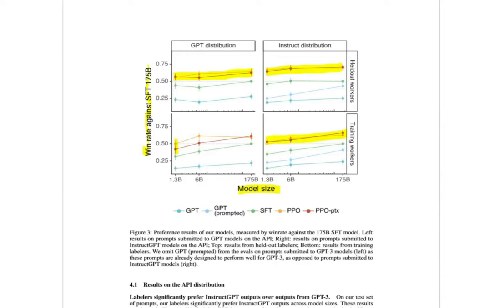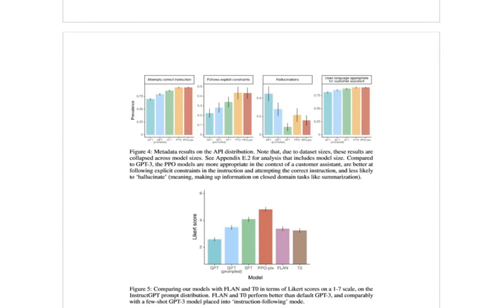I wonder what they say about it. In the next figure, we have some metadata results on the API distribution. This gives us a better understanding of why the users preferred those outputs. Here the model attempts the correct instruction, and we can see that the higher scores were obtained by PPO and PPO-PTX.